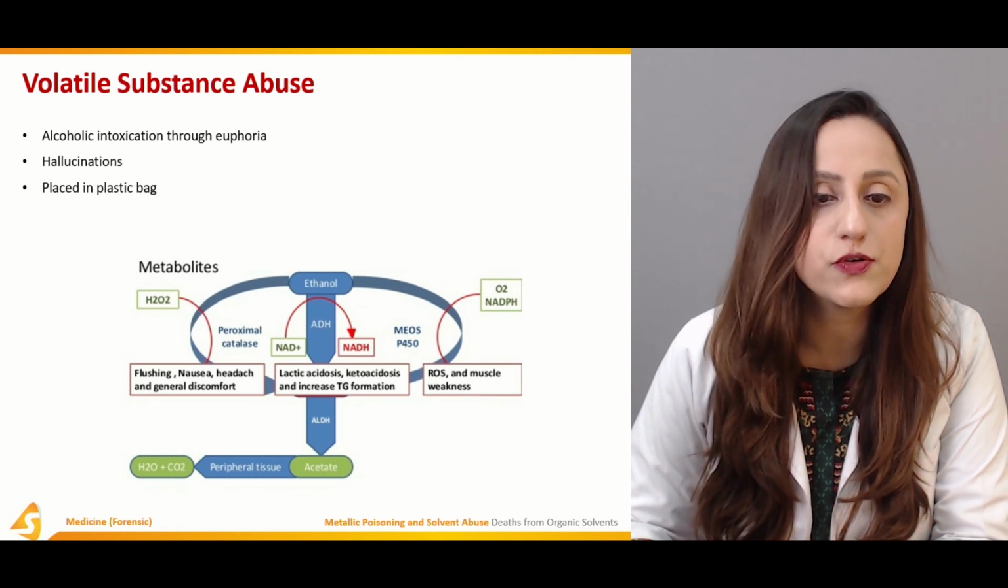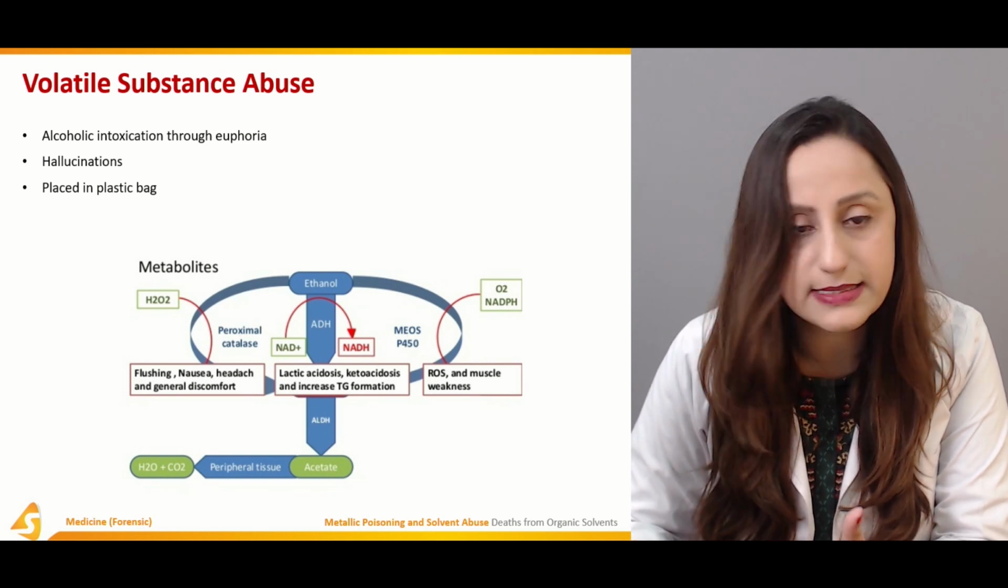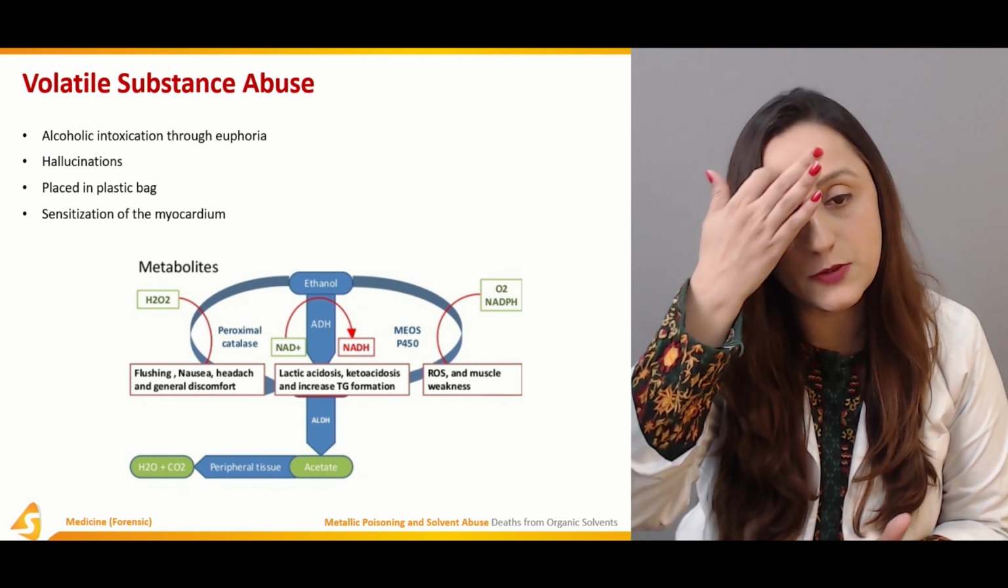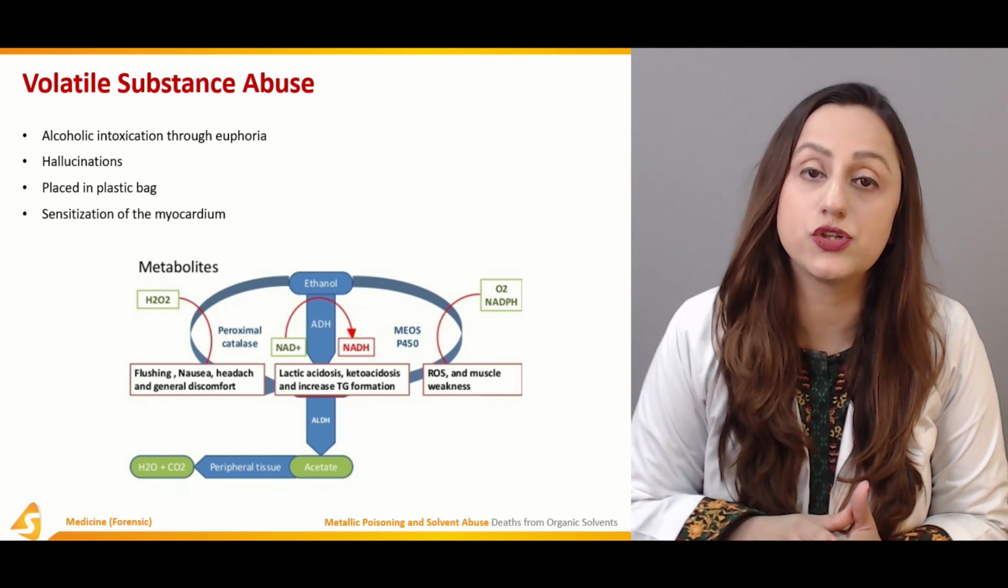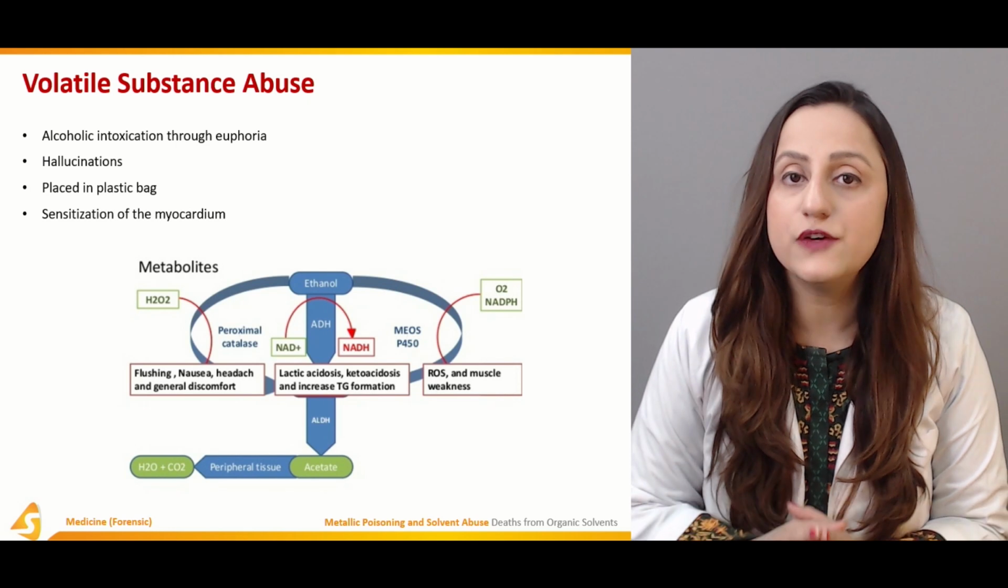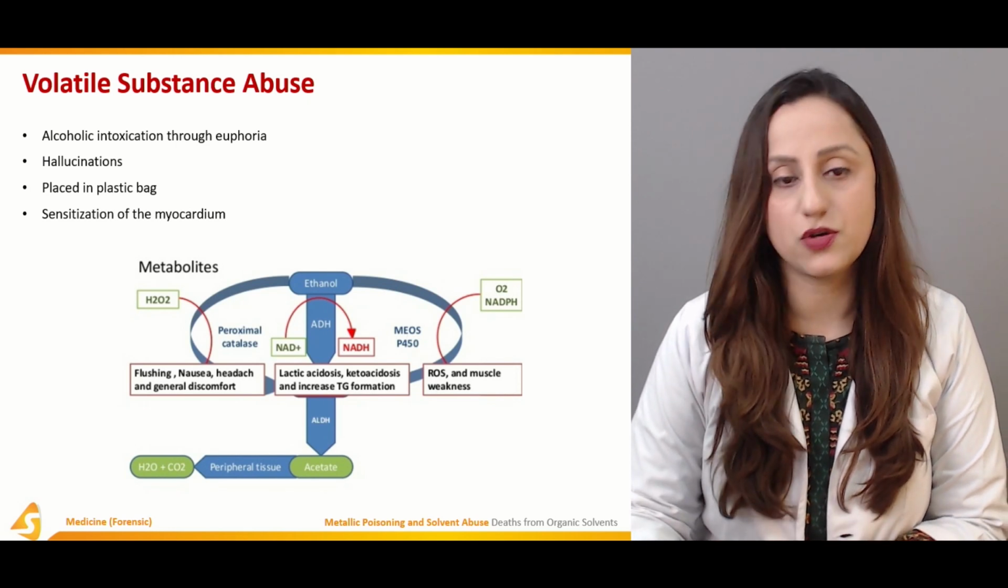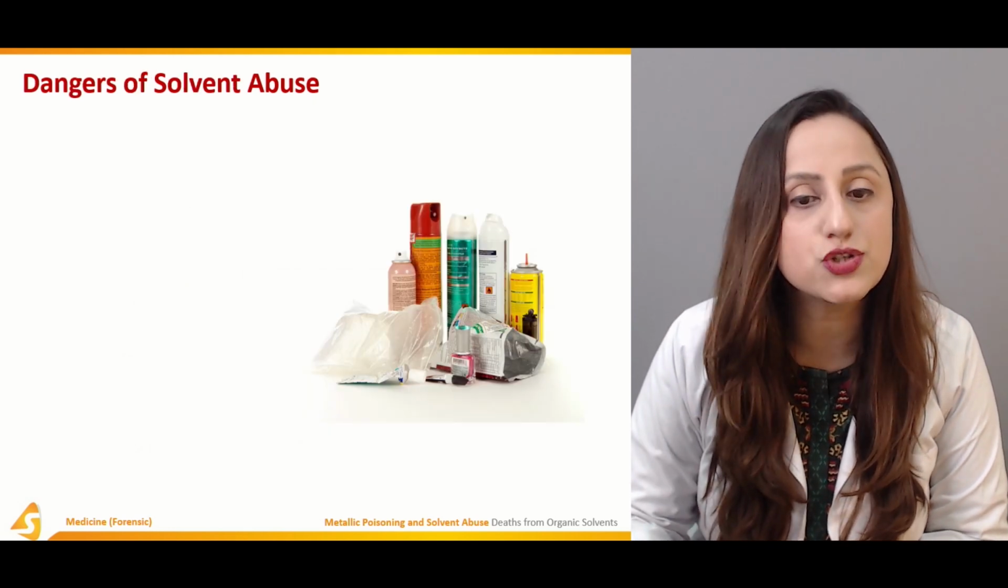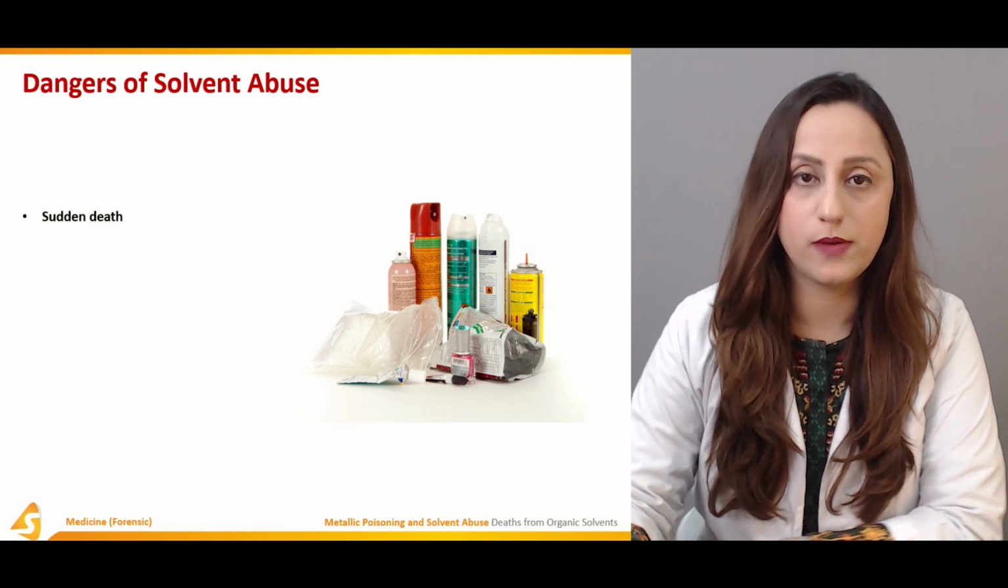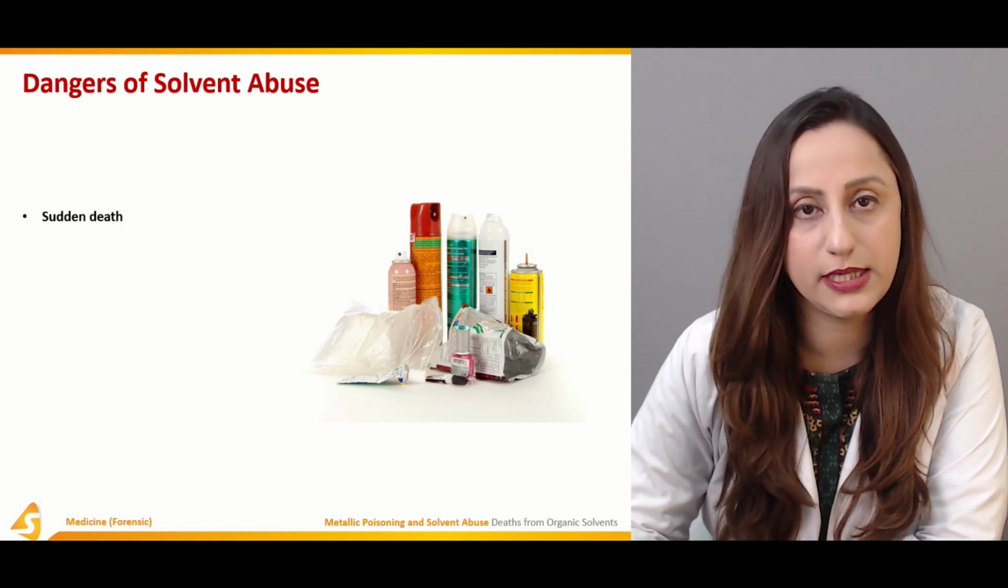So the substances of abuse are usually placed in a plastic bag. It is a common observation. The sensitization of the myocardium is another feature that is observed in these cases of volatile substance abuse. Now, the dangers of solvent abuse are quite common. So sudden death is one of the complications that can occur.